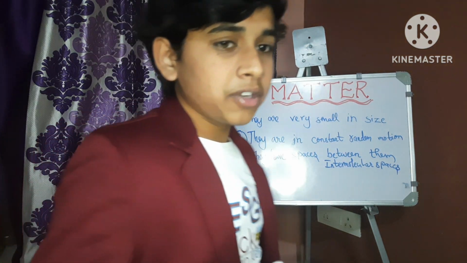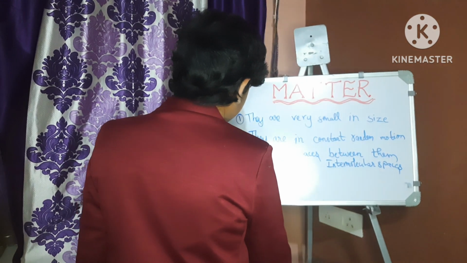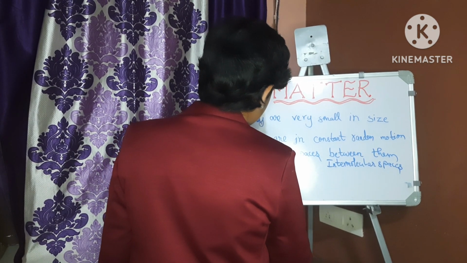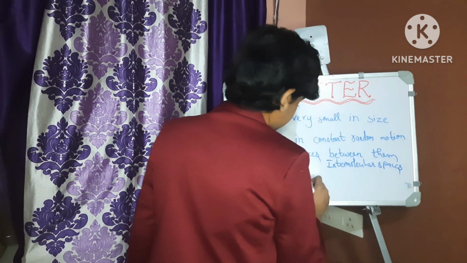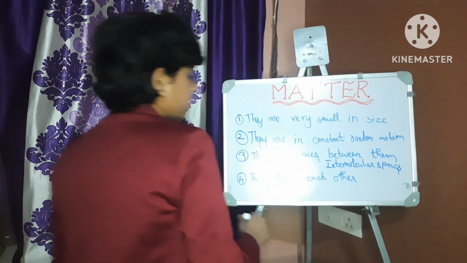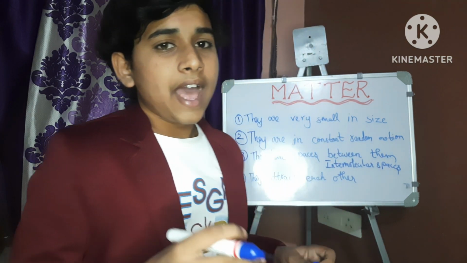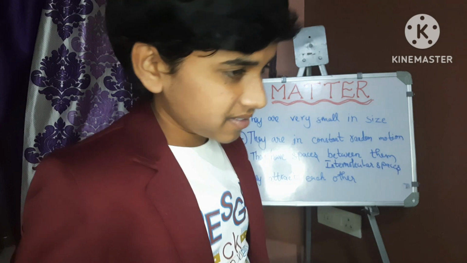And the fourth important characteristic is that the molecules attract each other. That means molecule and molecule attract each other. They have a force of attraction. This force of attraction is called intermolecular or interparticular force of attraction.